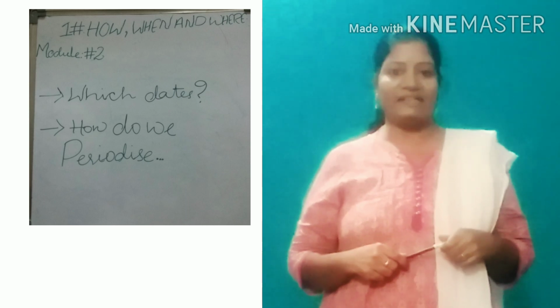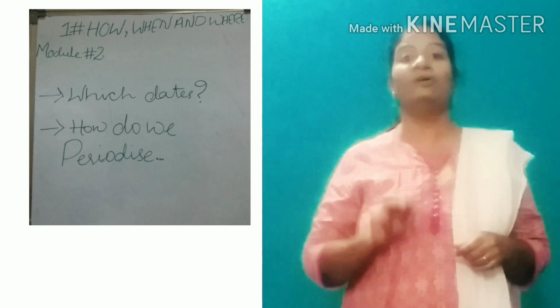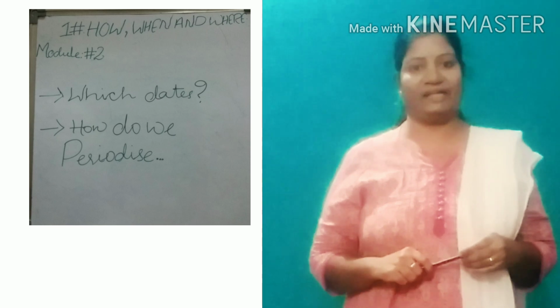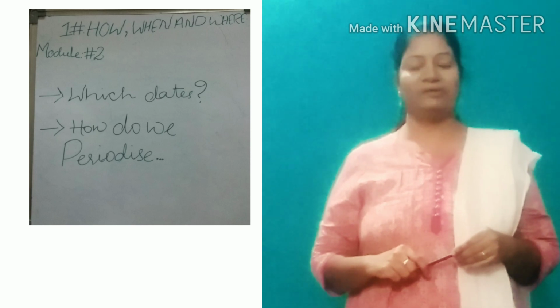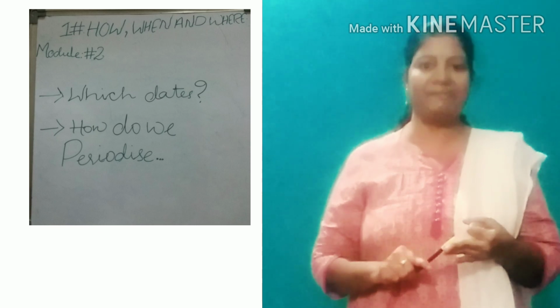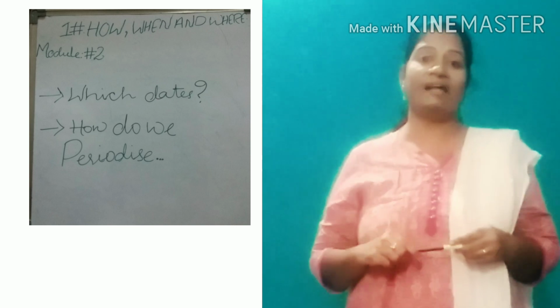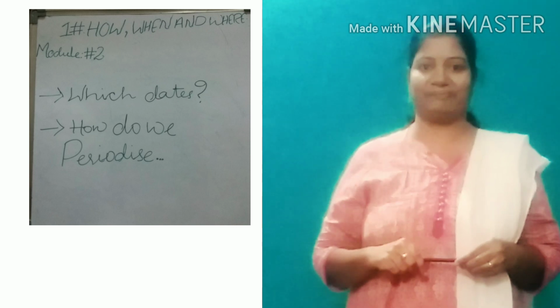From that time British historians divided Indian history into 3 periods, Hindus, Muslims and Britishers, meaning Christians. Based on religion they divided our history into 3 categories.